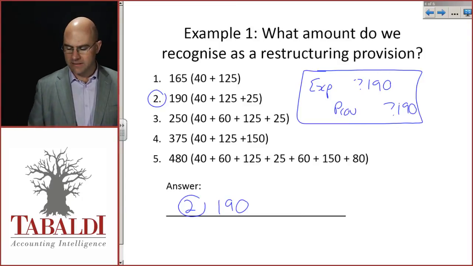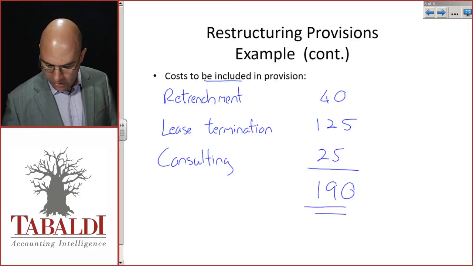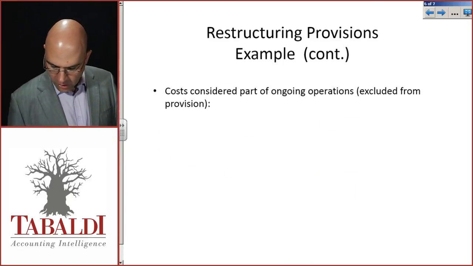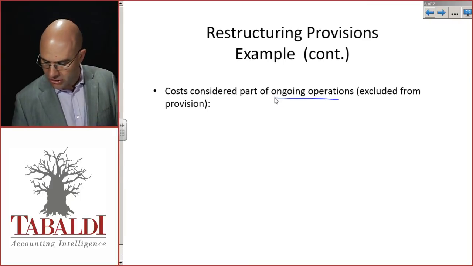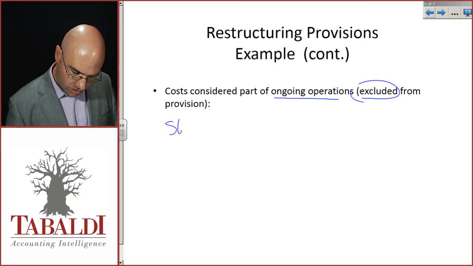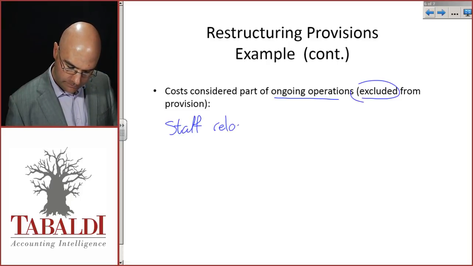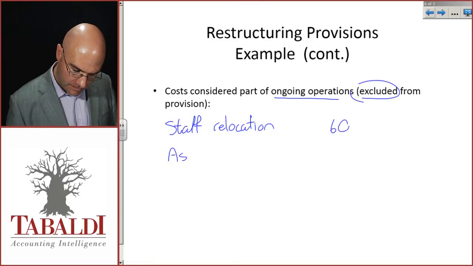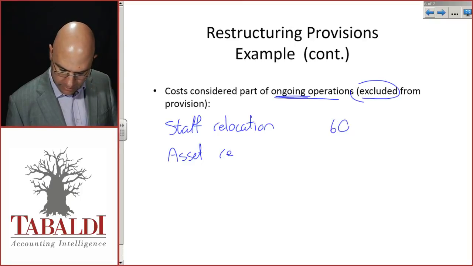Okay, nice and easy, just a quick little refresher on the ones that should not be included. So costs considered part of the ongoing operations and therefore excluded from the provision are obviously the staff relocation costs. Okay, that's 60. The asset relocation costs, also part of ongoing operations.